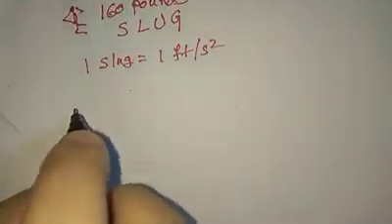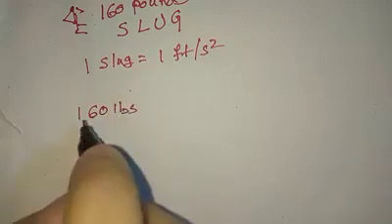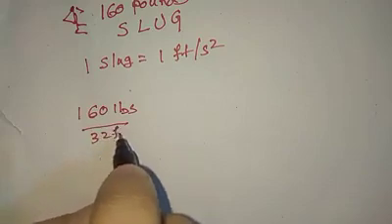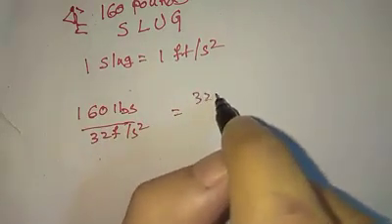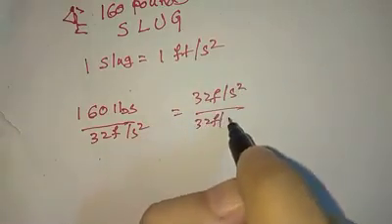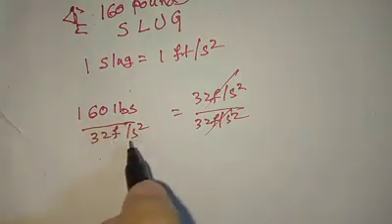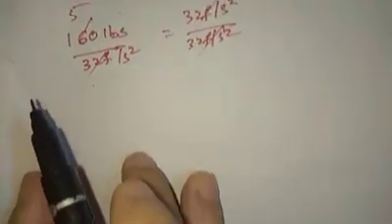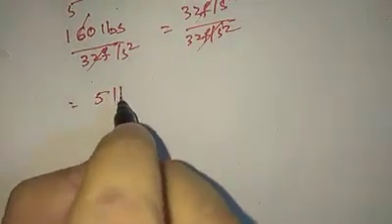We get 160 pounds, I write it as lbs to make it short, and we divide it by 32 feet per second squared. This is 32 feet per second squared. So this gets cancelled out, and we solve it as 5.